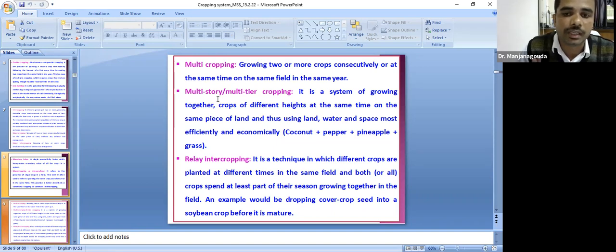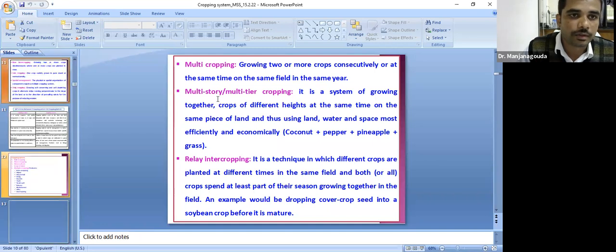This is a technique in which different crops are planted at different times in the same field. Both crops will spend at least some time in the field together. Say for example, dropping cover crop seed into a soybean crop before it is mature. Before harvesting the first crop, we sow the second crop in the reproductive phase.